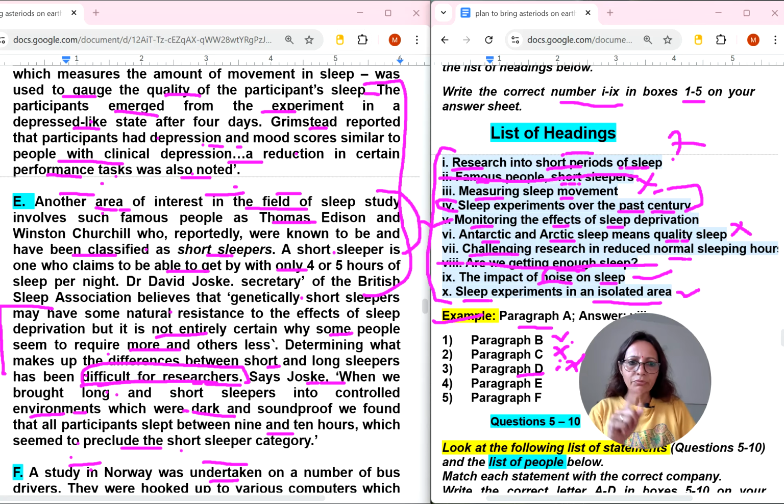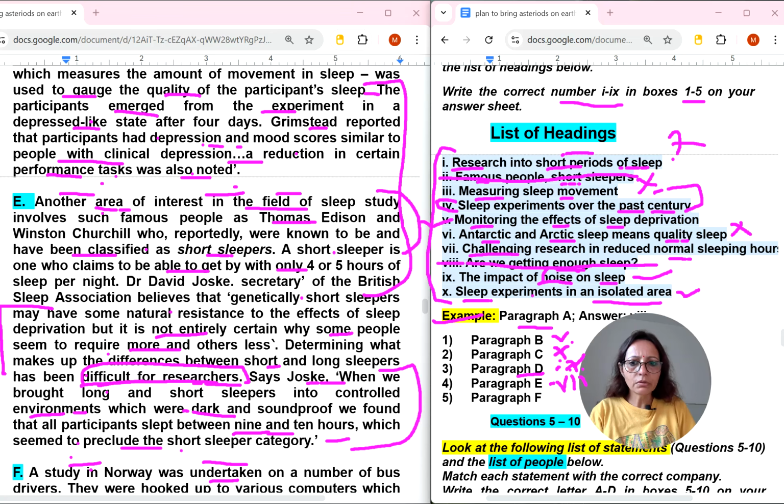Challenging research means difficult for researchers, in reduced normal sleep hours. So they were talking about between 9 to 10 hours. Okay, so this we can select for the E number paragraph, that is 7th number.